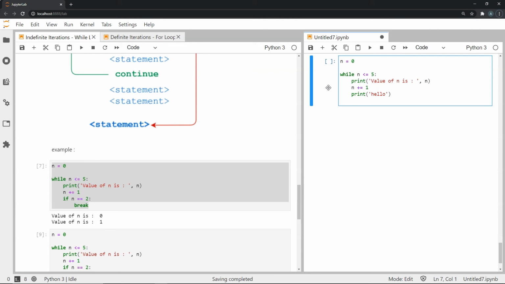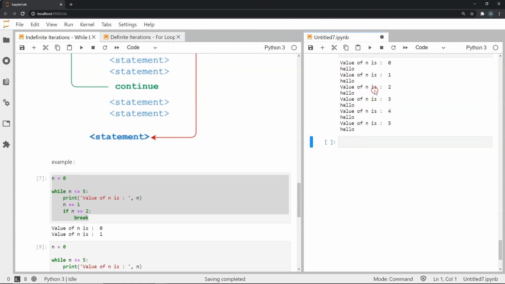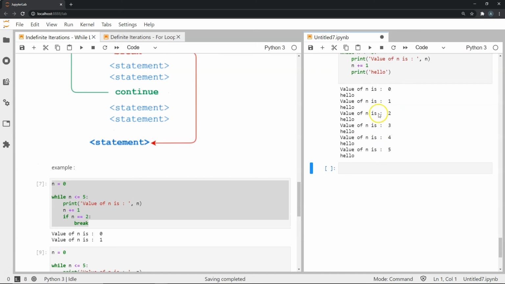Okay, so now I'm going to show you a neat example of what is the difference between a break and a continue statement. Let's go back to our initial example where we're printing the value of n is 0, 1, 2, 3, 4 and so on. But I've added one more statement where I print hello at each iteration. Let's see what happens when I do this. As you can see, it will print hello after each of whatever I was doing already.